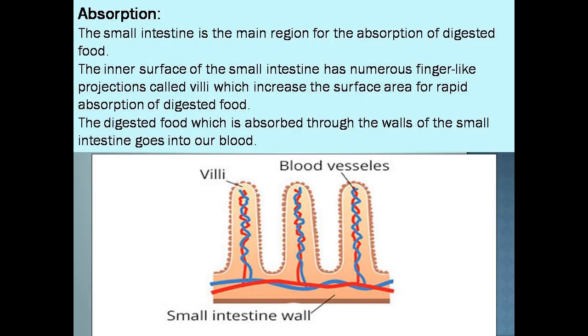Once the digestion process is completed, absorption of food takes place. So the small intestine is the main site for absorption of digested food. The inner surface of a small intestine has numerous finger-like projections called villi. So these villi increase the surface area for absorption of digested food. The digested food which is absorbed through the wall of intestine goes into our blood through the blood capillaries which are present in these villi.